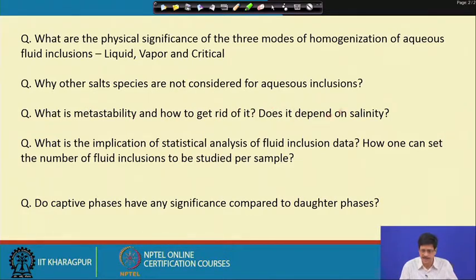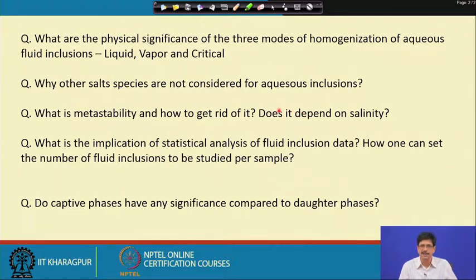Sometimes metastability is taken care of by repetitive cycles of heating and freezing. Say, for example, in an aqueous biphase inclusion, the temperature of homogenization occurred at 200 degrees Celsius, but when it is cooled down to almost room temperature, the vapor bubble does not reappear. So, we freeze the inclusion and the vapor bubble comes back at a much lower, sub-zero temperature, and when we heat it again, if we are able to reproduce the temperature of homogenization, then there is no problem, and we can take that homogenization temperature data.